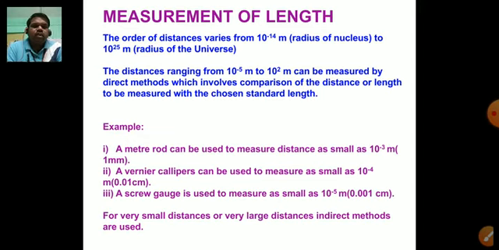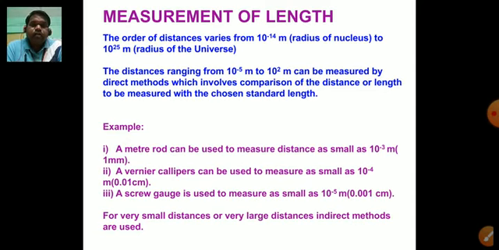A screw gauge is also a kind of measuring device. It is used to measure as small as 10 raised to the power of minus 5 meter, that is 0.001 centimeter. What does it mean? It means the least count of a screw gauge is 0.001 centimeter.